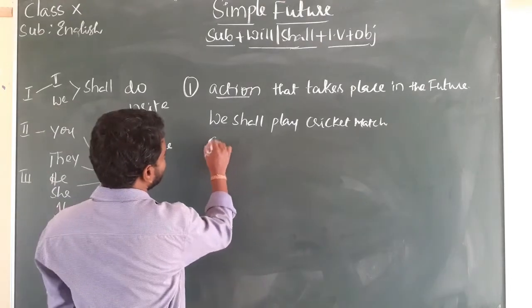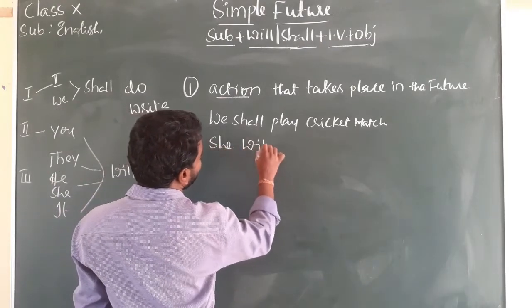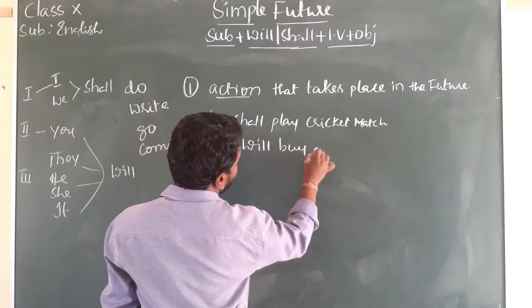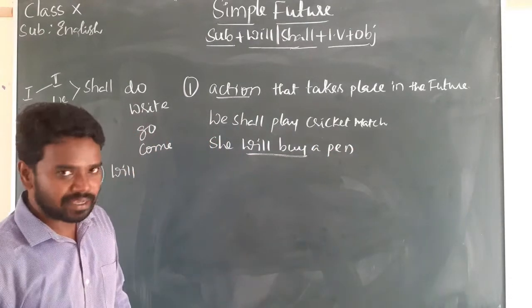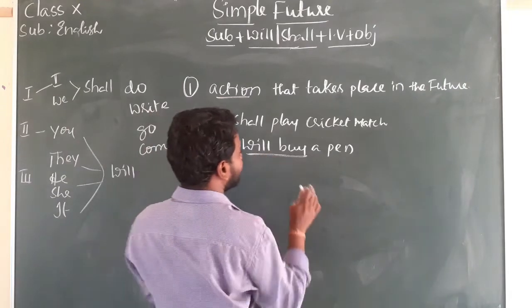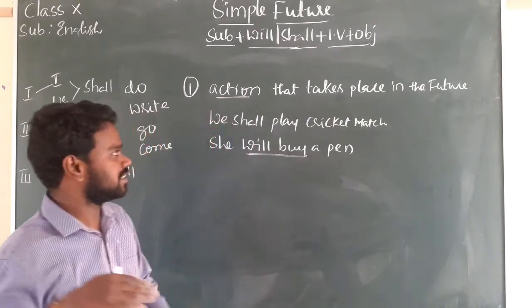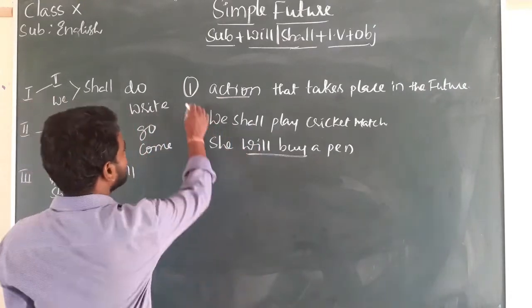For example, she will buy a pen. Will buy. She will buy a pen. That action takes place in the future. So this is one usage.